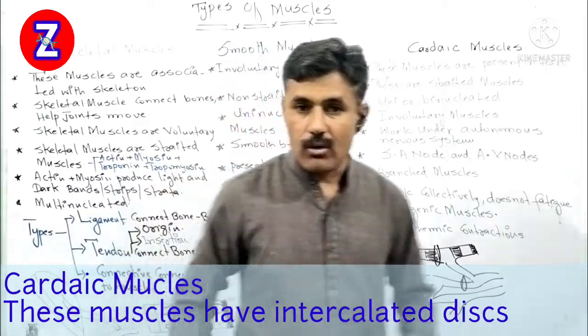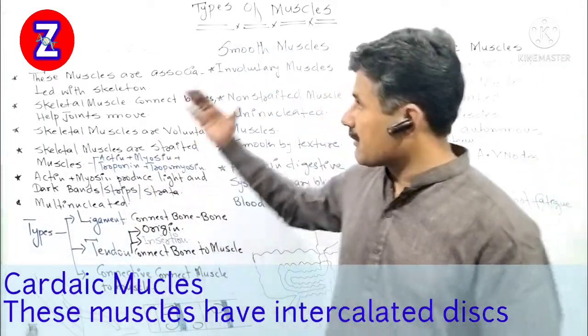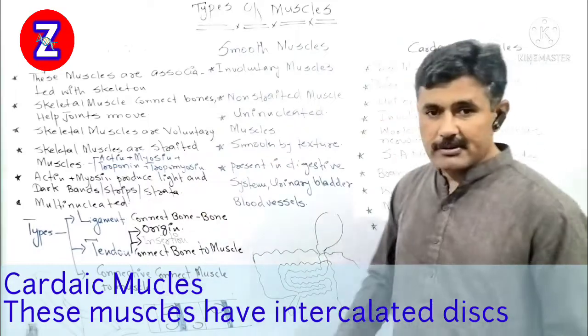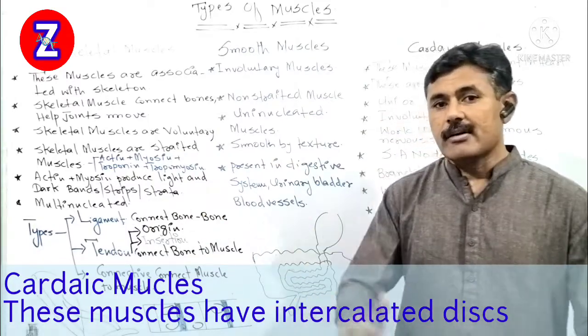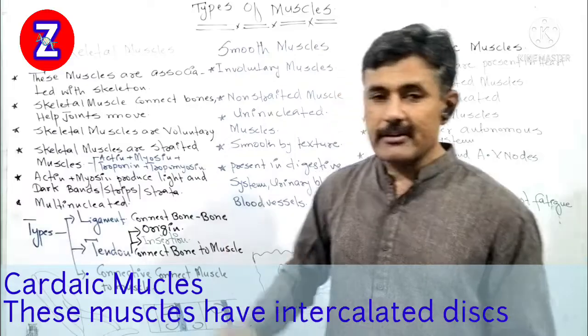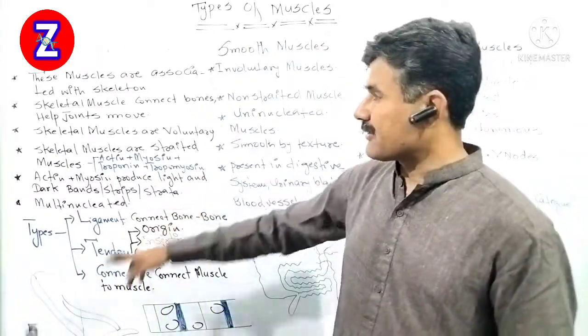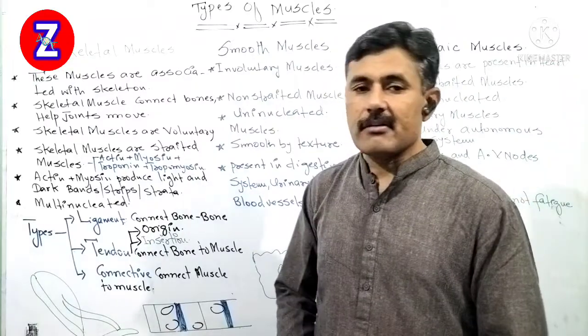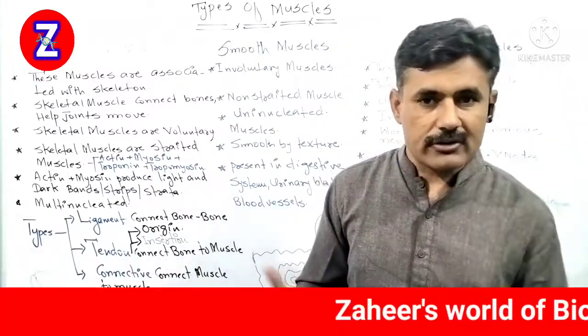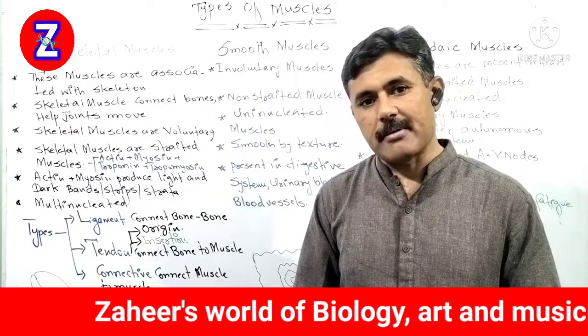And this way, these are all the types of muscles. We have completed skeletal muscles, smooth muscles, and cardiac muscles. And now we will study in detail what the actual structure of skeletal muscles is. And after the structure of skeletal muscle, we will discuss the mechanism of contraction of muscle fibers.